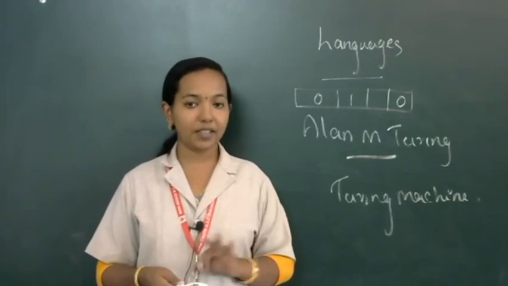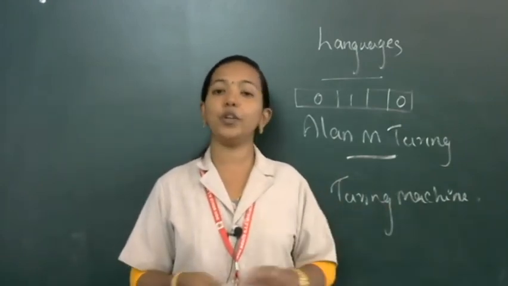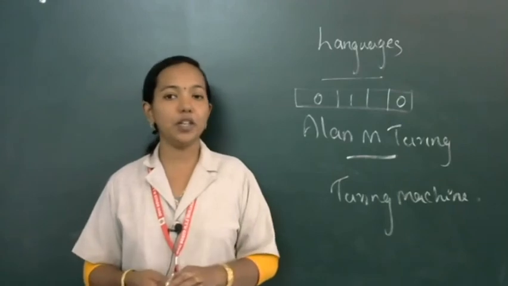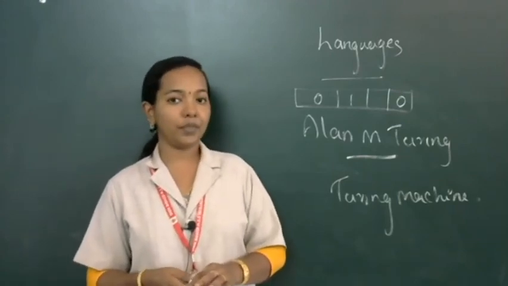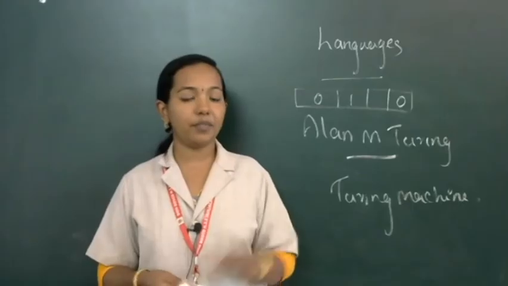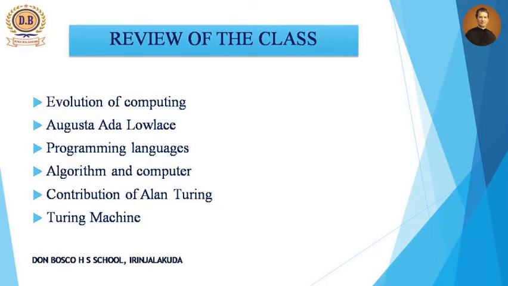Three sections are present: generations, evolution and evolution of number system, and also some special terms that we are using in computing. What we studied in this chapter, first was the first programmer, Augusta Ada Lovelace, known as the first programmer in the world. Then we saw different types of languages: binary language, assembly language, and high level languages. Dr. Grace Hopper created a language called A0 language, which is considered the first compiler language. It was used in UNIVAC 1 computers.